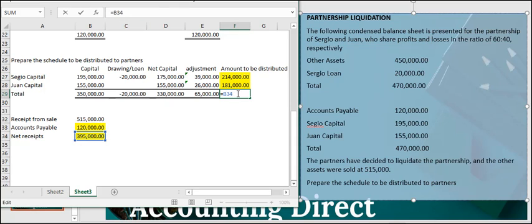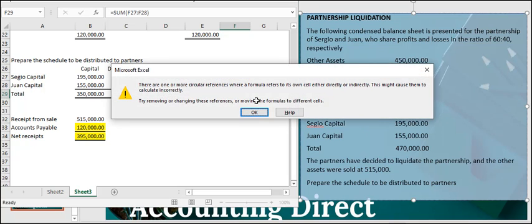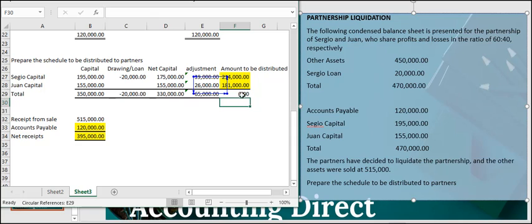So that is how we will distribute. If we sum these two, that would be 395,000. Okay, this is how we will distribute net receipts to partners.